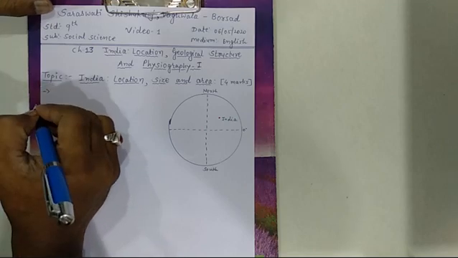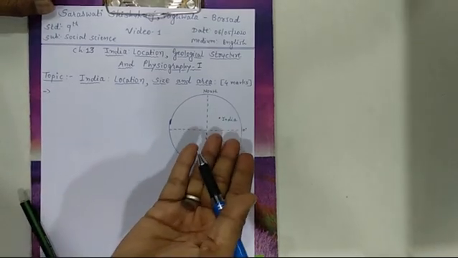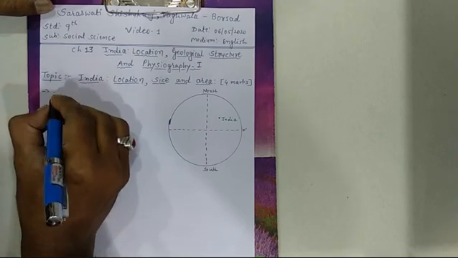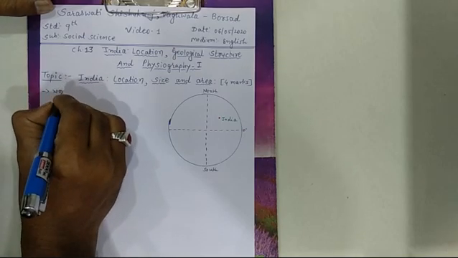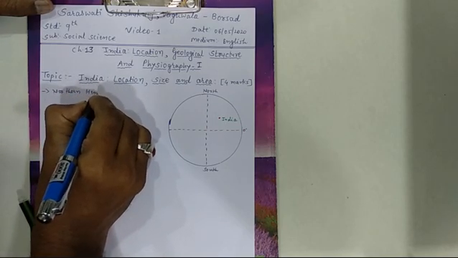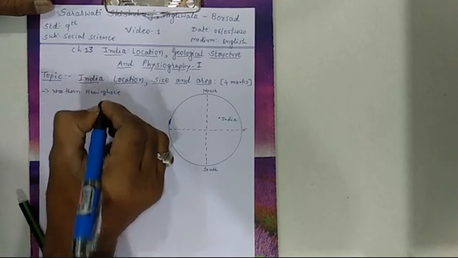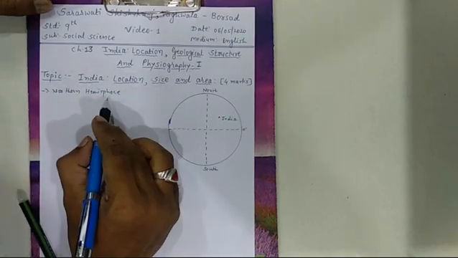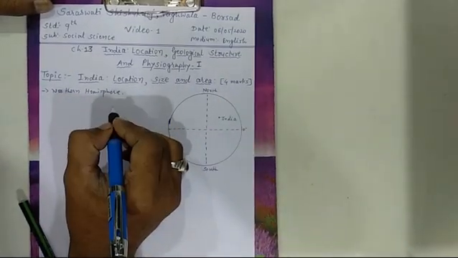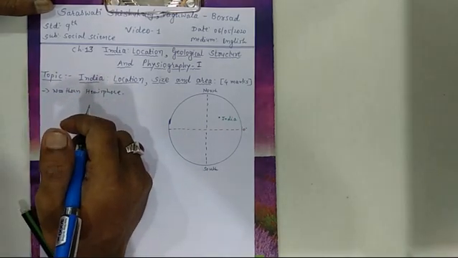First point, geographically, India lies in the northern hemisphere. We can see here India lies in the northern hemisphere exactly. So I will write here northern hemisphere. Now what is hemisphere? Hemisphere means half of it, so it is called hemisphere. India is located in the northern hemisphere, upper side. Now it extends up to the southern part of Asia, or you can say the Asian continent.